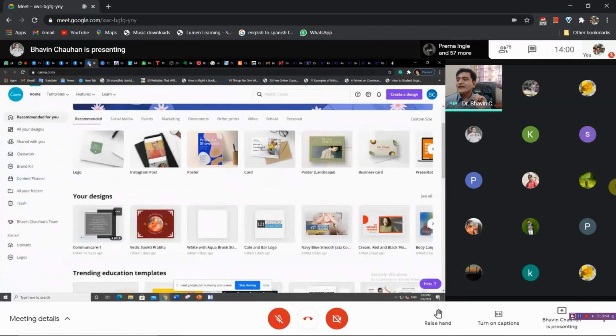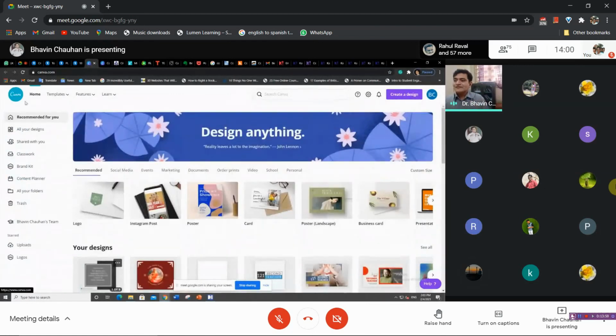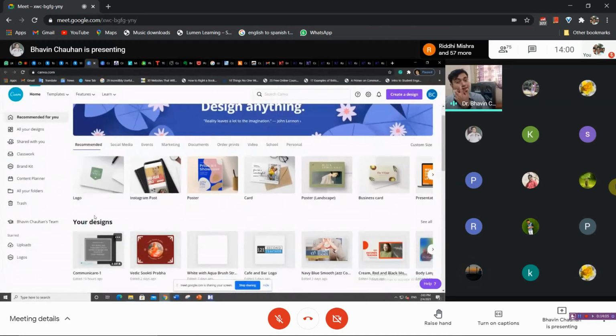Yes, here we are, Canva. So this is Canva software. This is a wonderful software, right? This is called Canva. You can design anything, and this is true. You can go for a logo, you can go for an Instagram post. If you are a social media buff, you really like to see or present yourself on Instagram, Facebook, Twitter. They have custom things, right? All the things that you need are here. For social media, for event, for marketing, for document, for printing, for video, for school, everything is available.